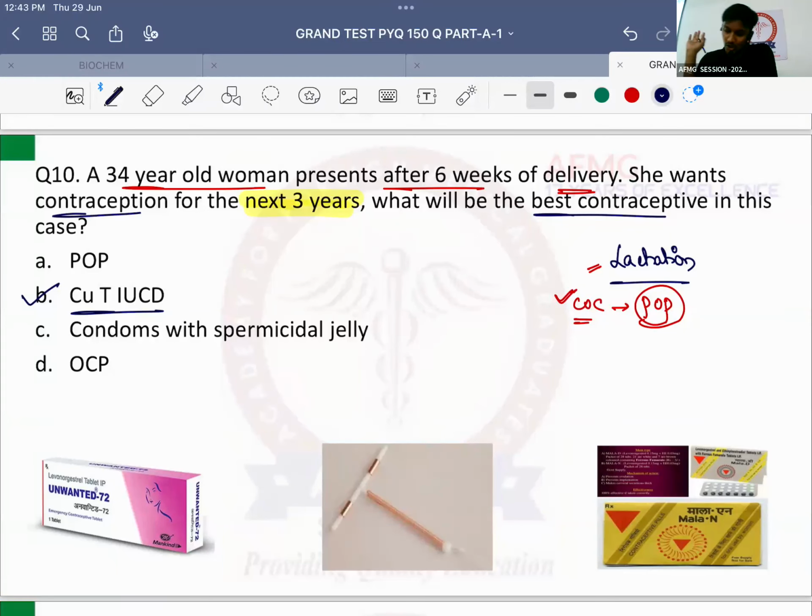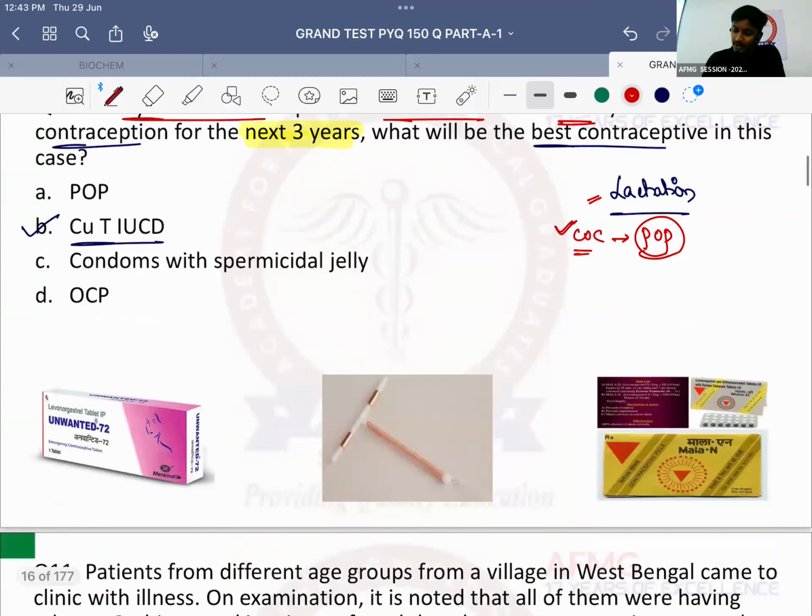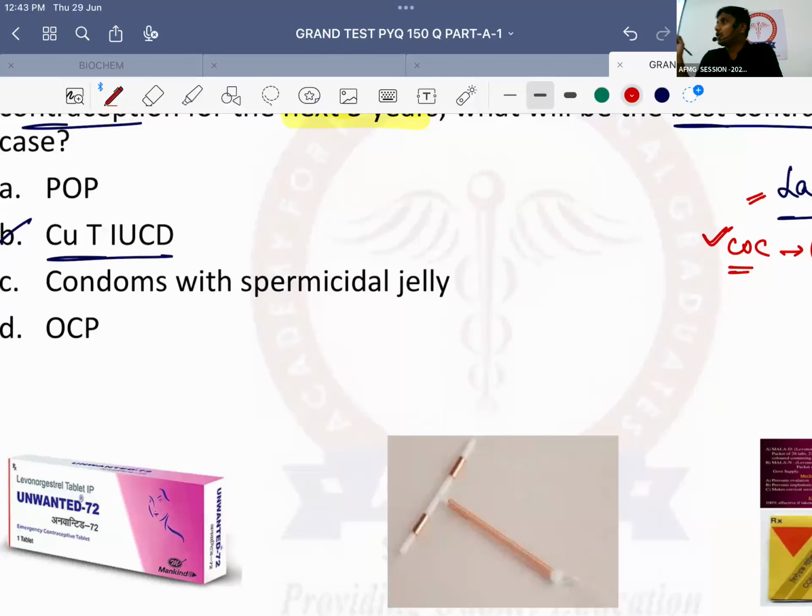This was a previous year question. No issues with this, anybody? Now, important are the condoms or any type of barrier contraceptive, whether it is male condom, female condom, vaginal diaphragm, vaginal sponge, all of them have a very high failure rate. Failure rate is calculated by which index? Pearl index. So they have a very high Pearl index.